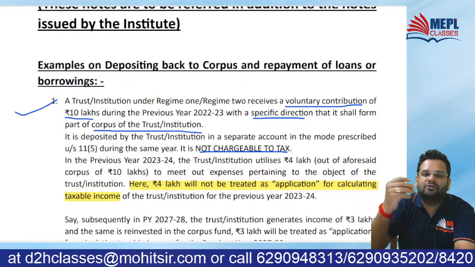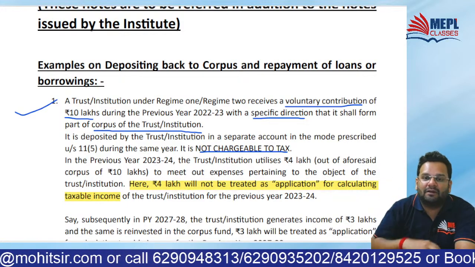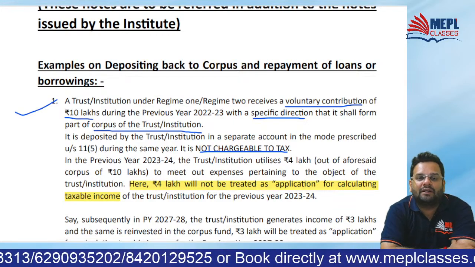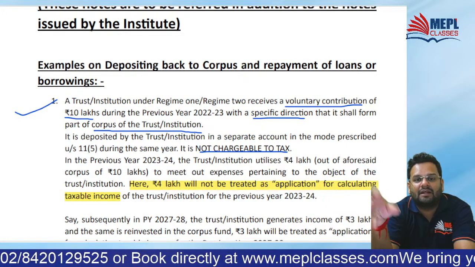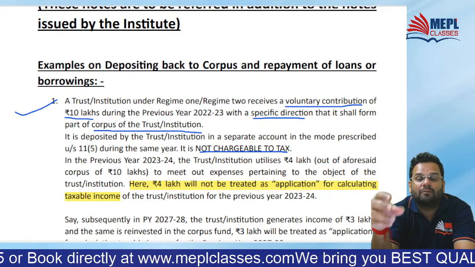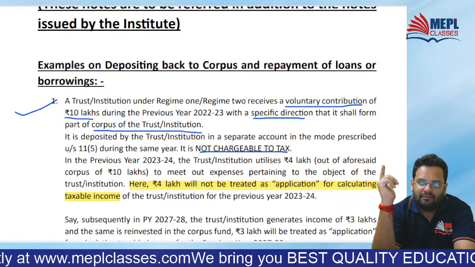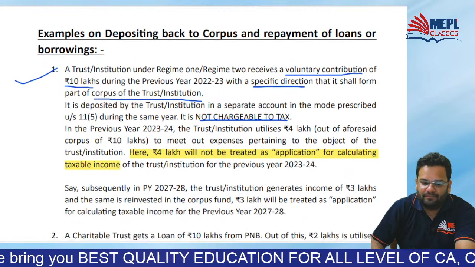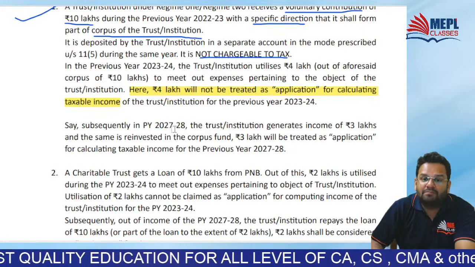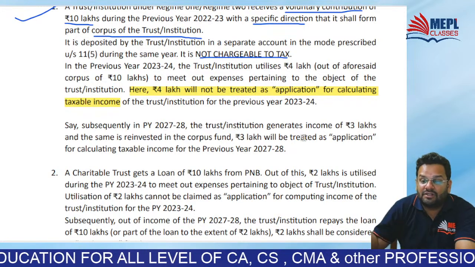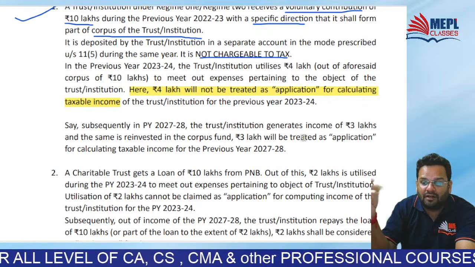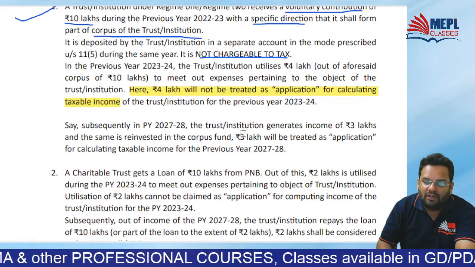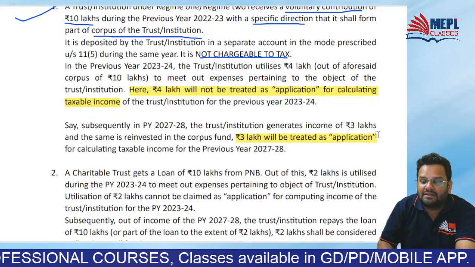So let's go ahead. Coming back to this amendment, when I got 10 lakhs, at that time I did not pay tax on that 10 lakhs. So now when I spend 4 lakh out of that 10 lakhs, of course it should not be considered as application. Good. Say subsequently in PY 27-28, the trust generates a fresh income of 3 lakhs, and it is reinvested in the corpus fund, then of course 3 lakhs will be treated as application.